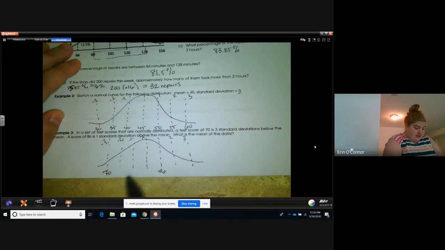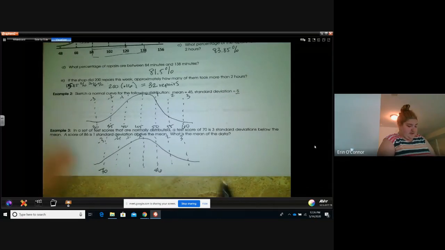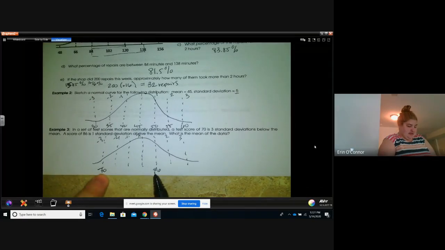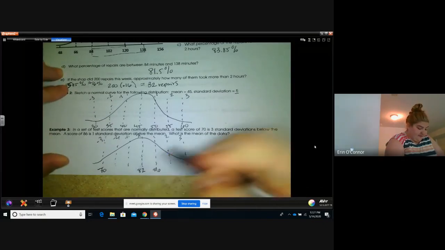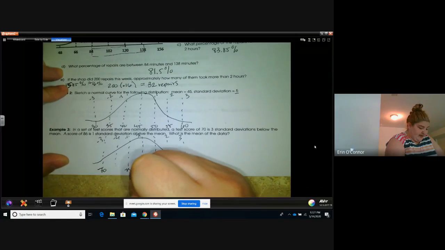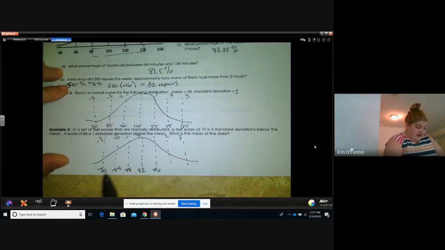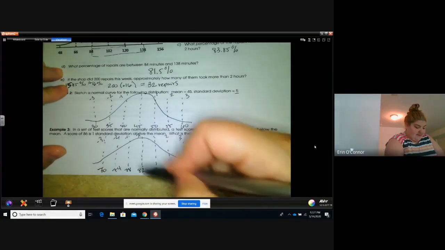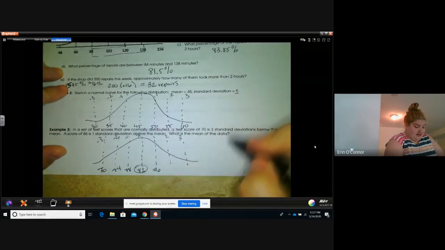Meaning I have 4 standard deviations between 70 and 86, and between those I have 16 numbers. 86 minus 70 is 16. So 16 divided by 4, because each of these are evenly separated, is 4, meaning this would be 82, this would be 78, and this would be 74. See how they're all 4 away? Up here they were all 5 away from each other. And that means our mean is 82.